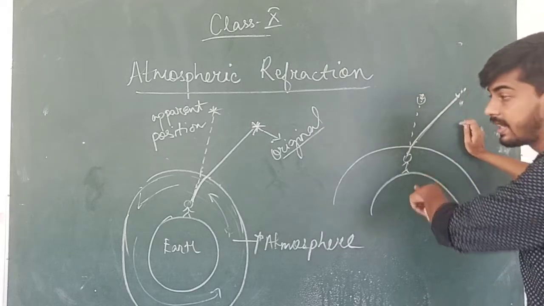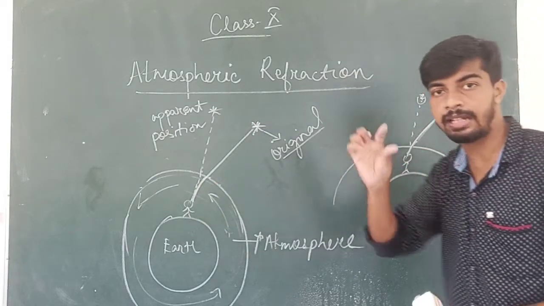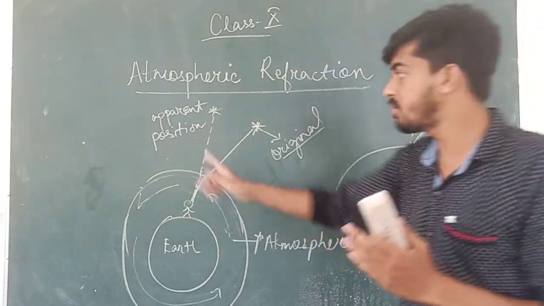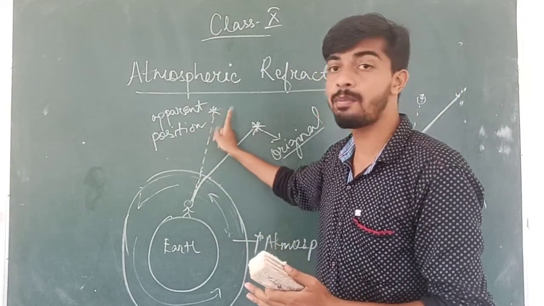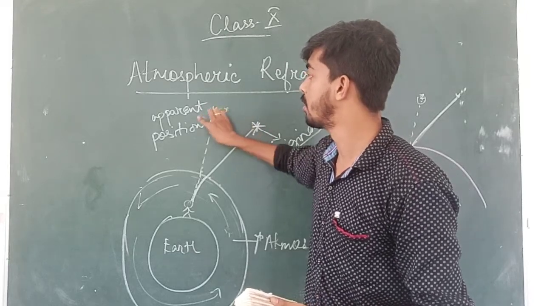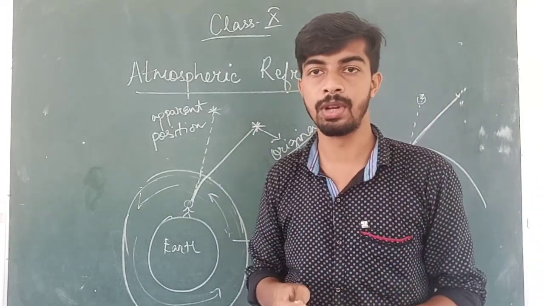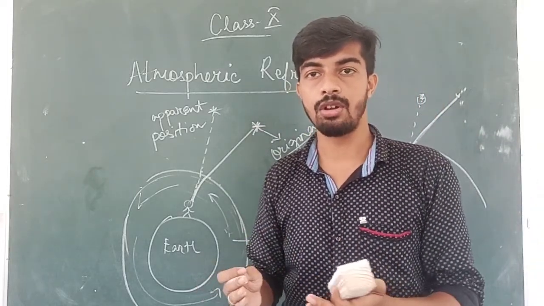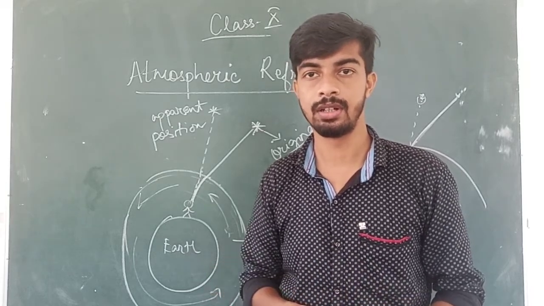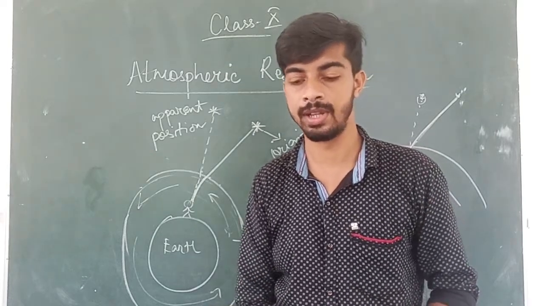Due to the change in density of gases, sometimes it's more, sometimes it might be a little bit less, not very much. So what happens is the position of the star can shift. This apparent position can shift. It can sometimes come here or it can sometimes go here. Due to this, we see the star twinkling. It's twinkling because of the fluctuation of the light coming through it. Light sometimes comes more, sometimes comes less, so we see the star twinkling.